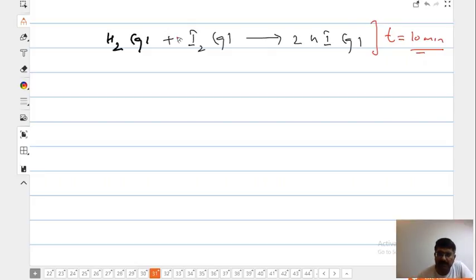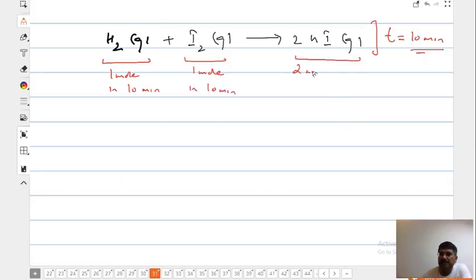In this reaction, 1 mole of H2 will go in 10 minutes. 1 mole of this will go in 10 minutes. Do you understand? But in the same time 2 moles of HI will form in 10 minutes. ये बात समझ आई?